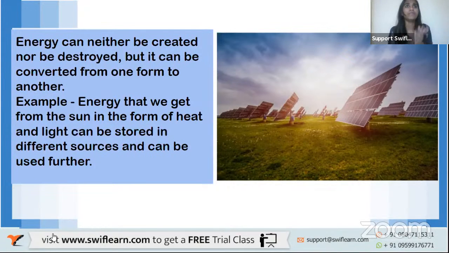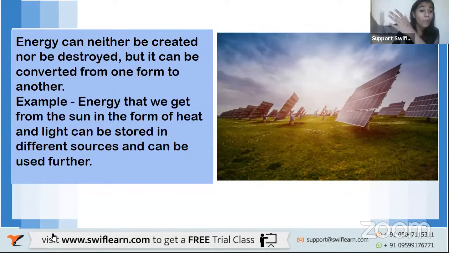For example, now let's take, we get energy from the sun. Yes or no? The sun is the primary, or the ultimate source of energy. Yes or no? The sun is the ultimate or the primary source of energy. Now, what form of energy comes through our sun?